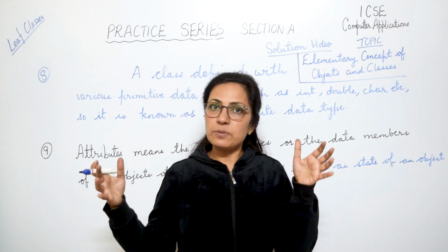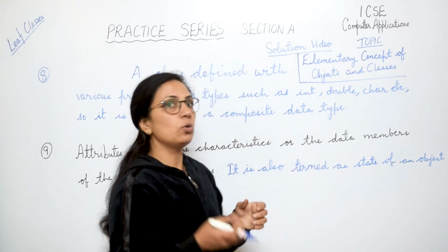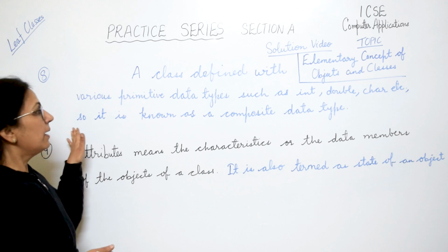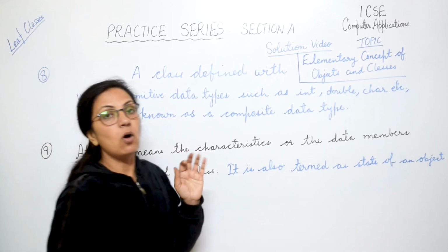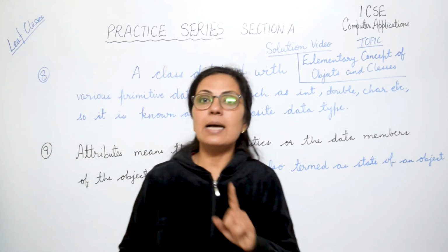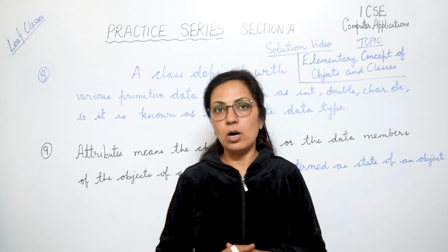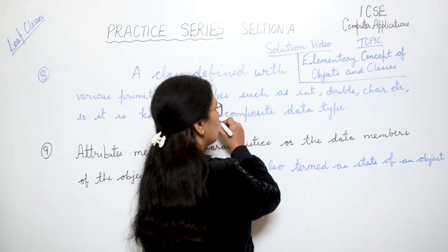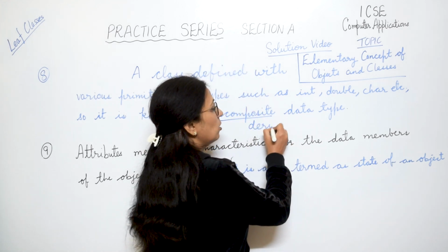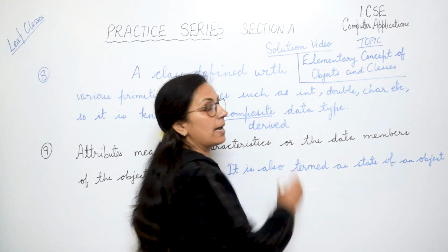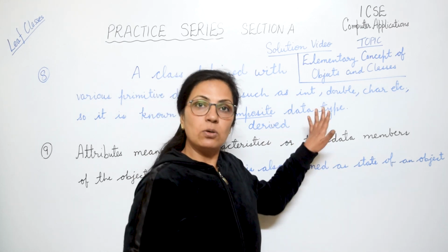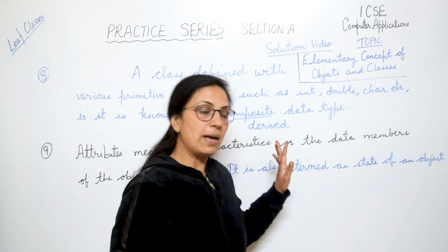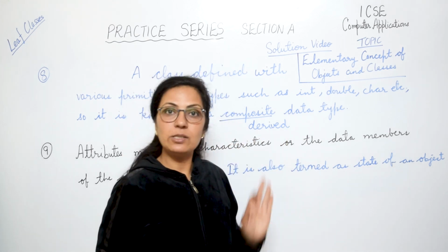All these data types, when they are combined together to make a new data type, then that is known as a composite data type, and class is one of the composite or the derived data type. The question can be asked like this also, why is a class known as derived data type. So there also you will write the same answer, only this word will be changed.